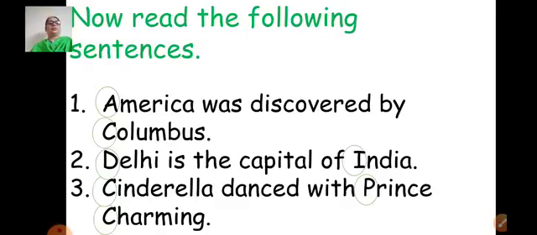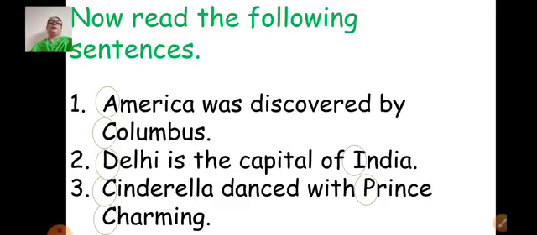So what do you think, why are these letters encircled? Why are they written in capital letters? Yes, it's correct that America comes at the beginning of the sentence. So A we have written in capital letter. Same way Delhi and Cinderella, they are at the beginning of the sentence. And just now we learned that to begin the sentence we have to begin it with the capital letter.